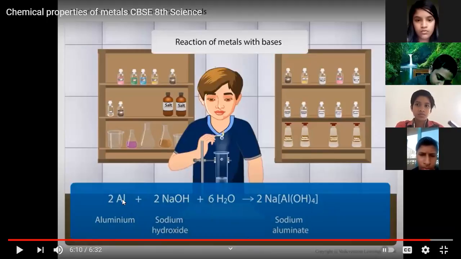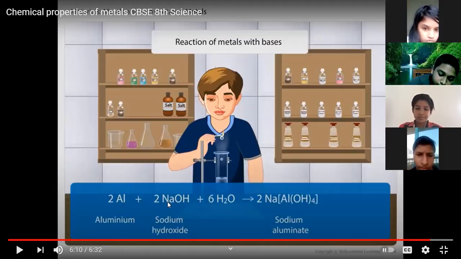2Al, that is 2 moles of aluminium. Aluminium symbol is Al, plus sodium hydroxide. Na is the symbol of sodium and OH is the symbol for hydroxide. So 2 moles of sodium hydroxide react together.